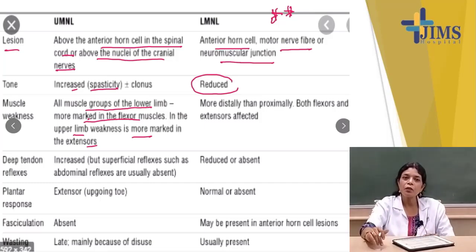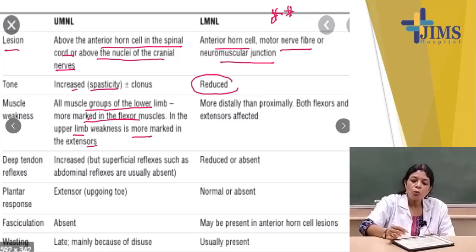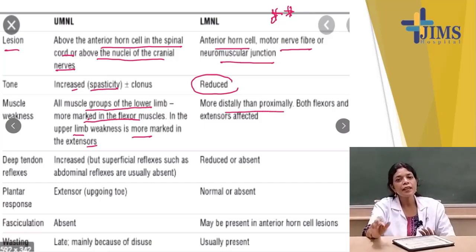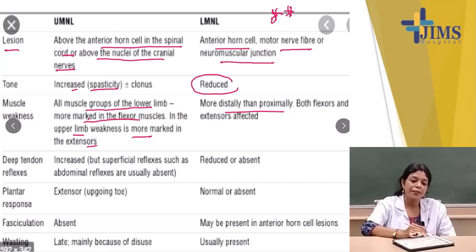And what happens in lower motor neuron lesions? Flexors and extensors are both affected, but the distal group of muscles is more affected than the proximal. Now come to the fourth point, the deep tendon reflex.